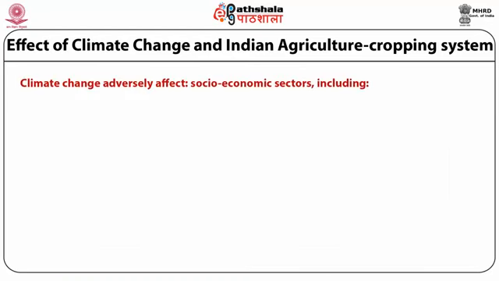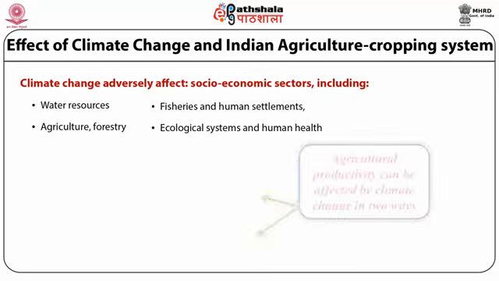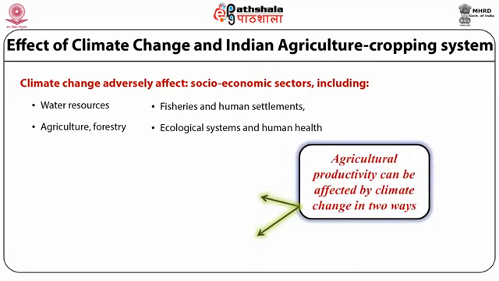Climatic change also affects the socio-economic sector, which includes water resources, agriculture, forestry, fishery, human settlements, ecological systems and human health. Agriculture productivity can also be affected by climatic change in two ways.